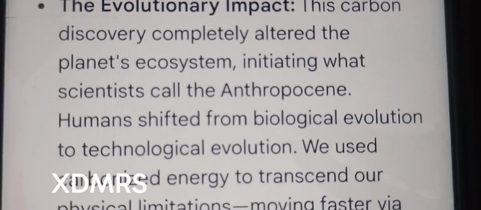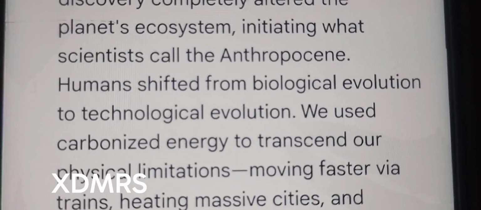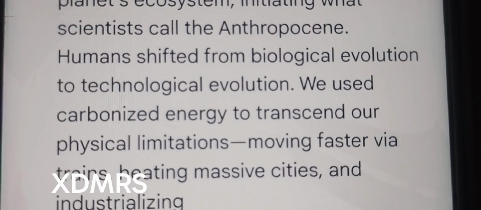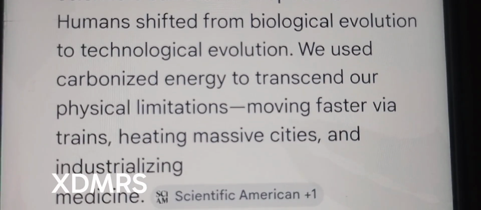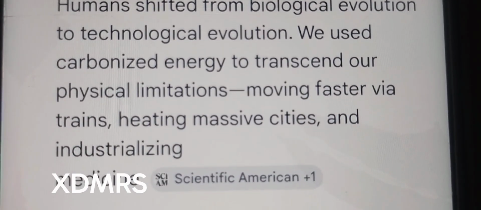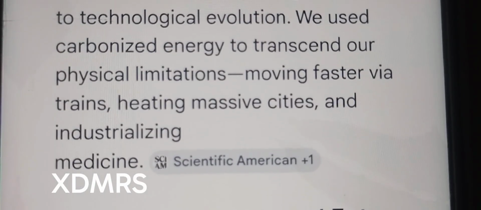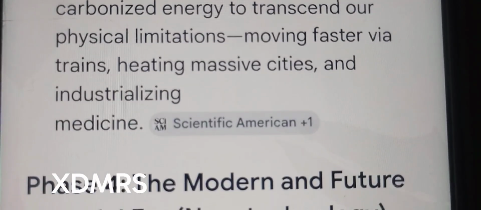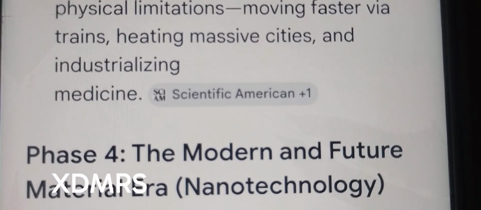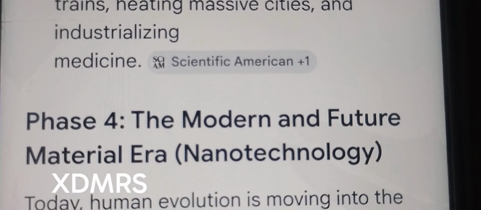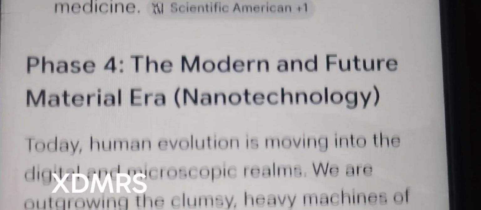The carbon discovery completely altered the planet's ecosystem, initiating what scientists call the Anthropocene. Humans shifted from biological evolution to technological evolution. We use carbonized energy to transcend our physical limitations, moving faster via trains, heating massive cities, and industrializing medicine.